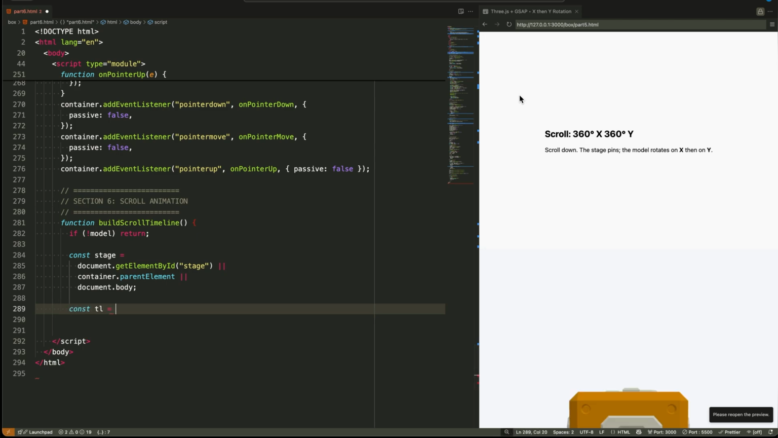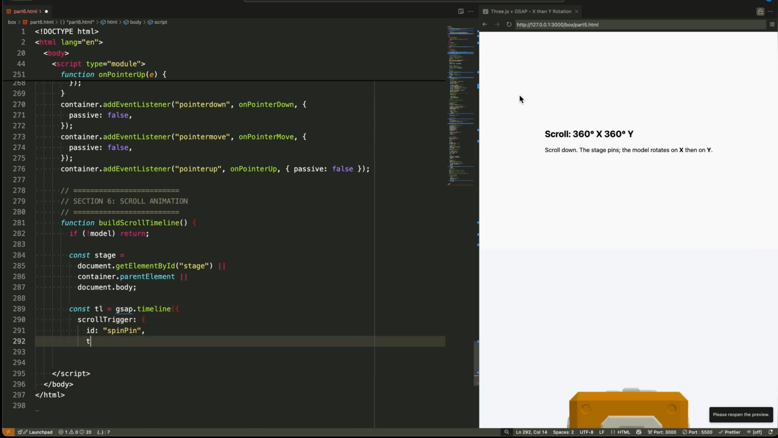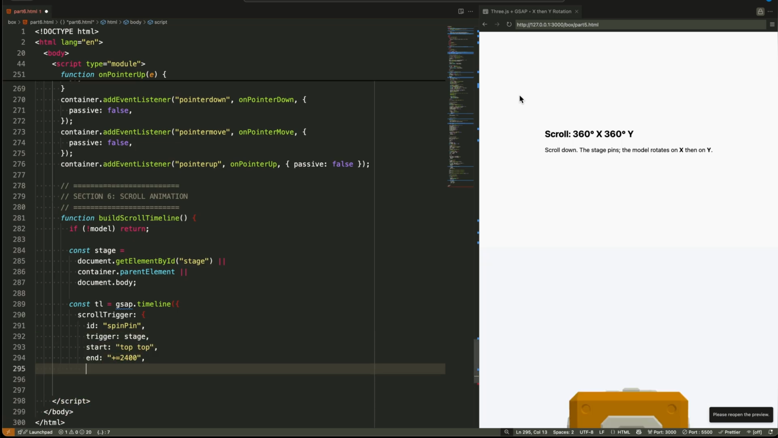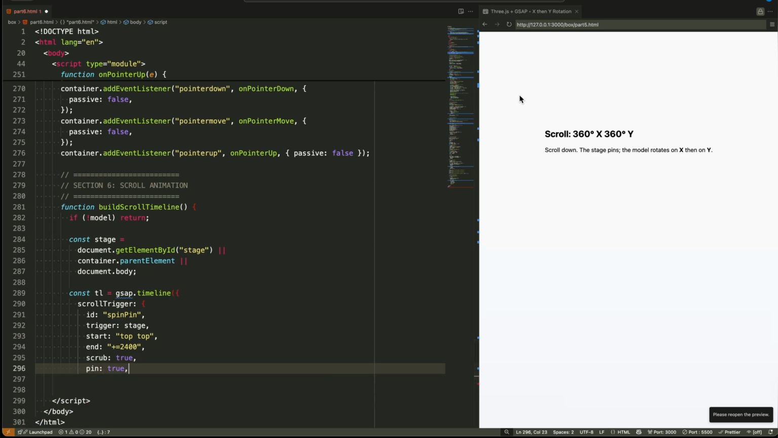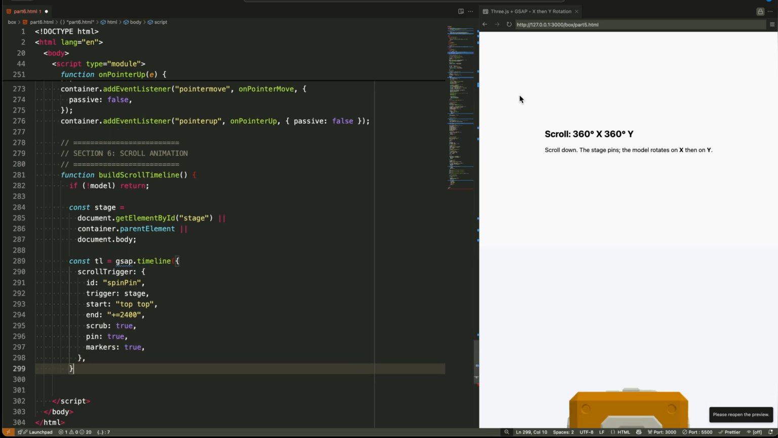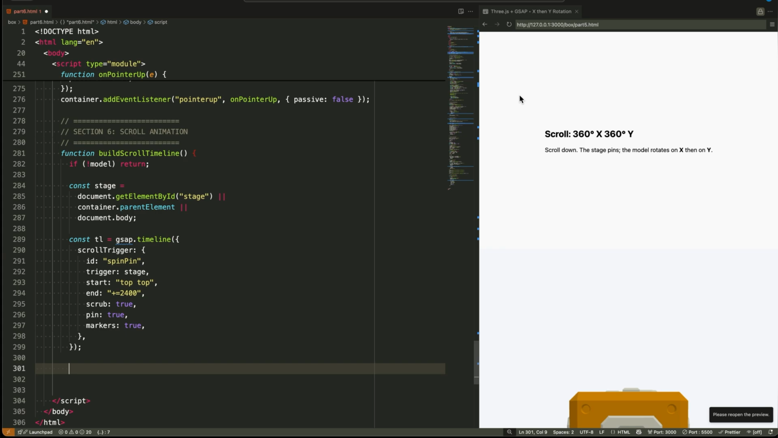We create a GSAP timeline with a ScrollTrigger configuration object containing these key settings. id equals spin-pin for debugging. trigger set to our stage element. start position at top, meaning when the stage hits the viewport top, end position set as plus equals 2400 pixels, creating a 2400 pixel scroll journey. scrub equals true to tie animation progress directly to scroll position. pin equals true to freeze the section during animation. And markers equals true for visual debugging guides during development.